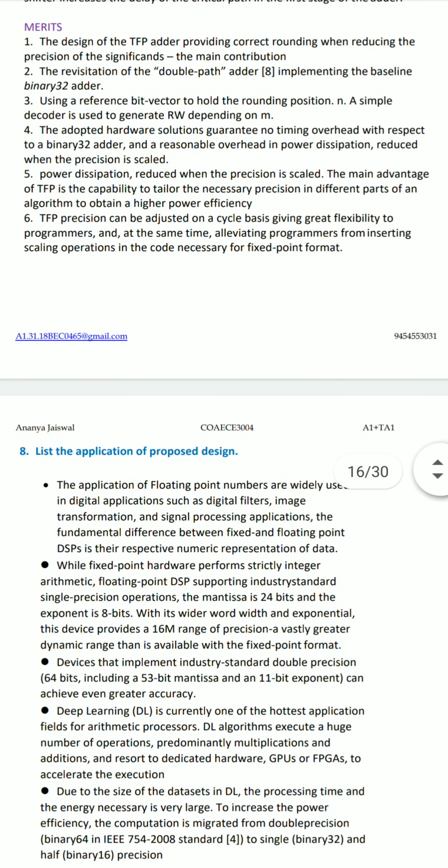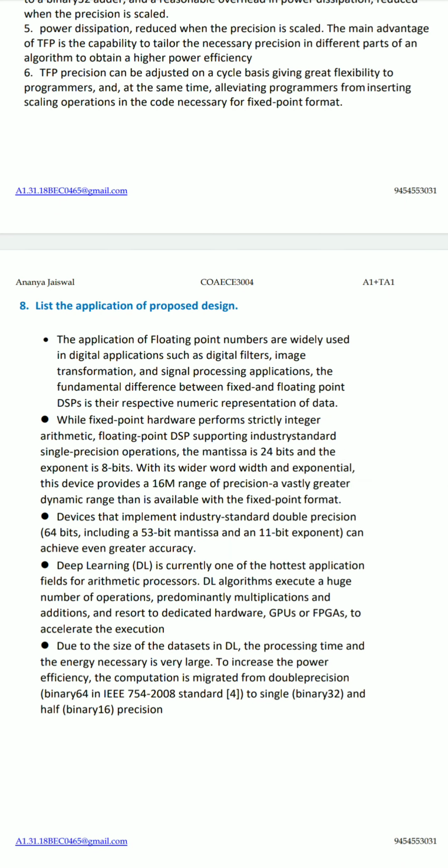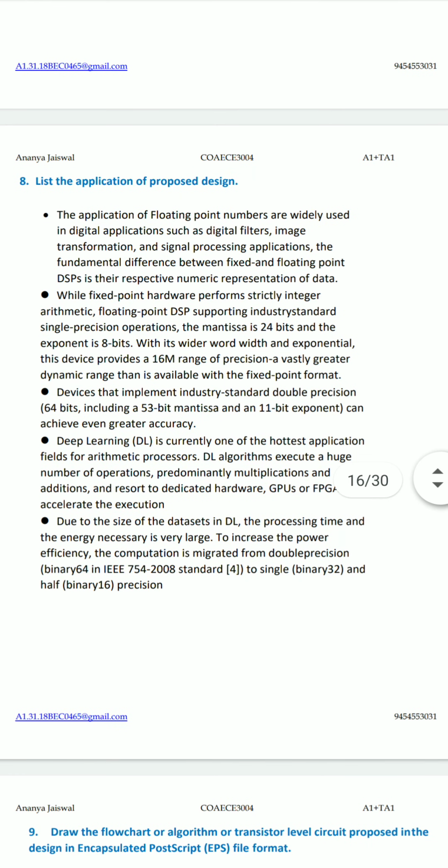Moving on to question number 8, we have to list the applications of the proposed design. The proposed design has various applications, a few of which have been listed here. Floating point numbers are widely used in digital applications such as digital filters, image transformation and signal processing applications.